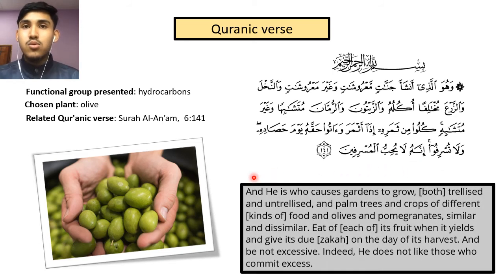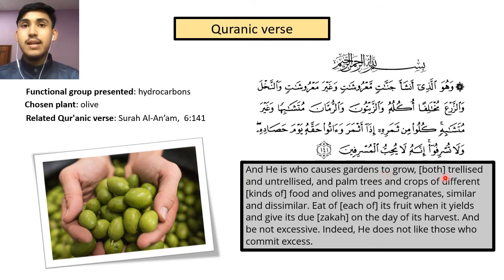And He is who caused gardens to grow, both trellised and untrellised, and palm trees and crops of different kinds of food, and olive and pomegranates, similar and dissimilar. Eat of each of its fruit when it yields, and give its due on the day of its harvest, and do not be excessive. Indeed, He does not like those who commit excess.